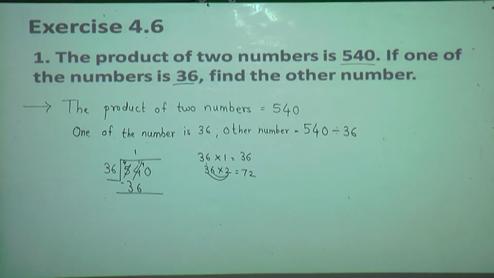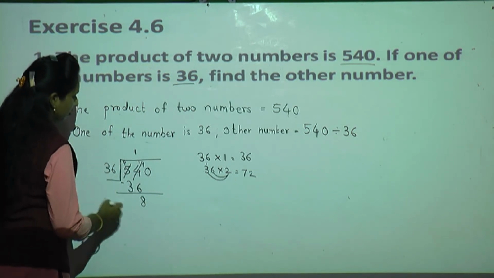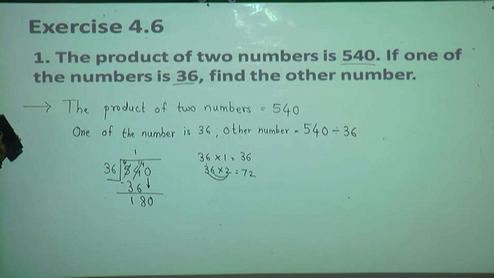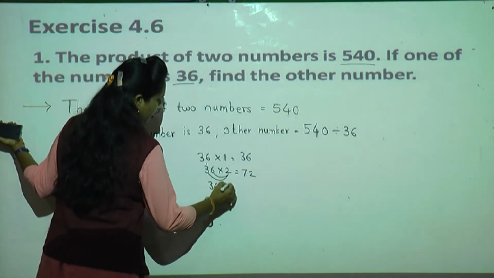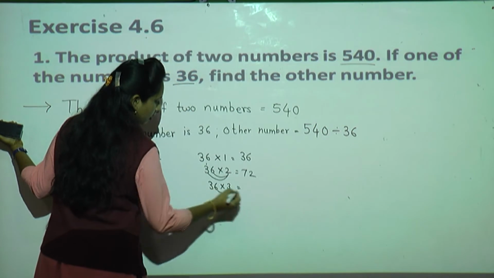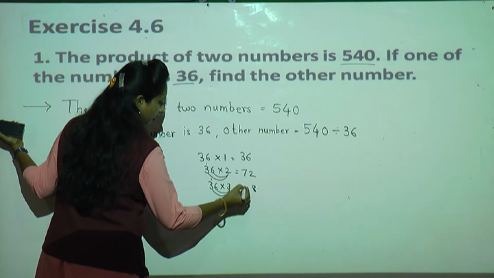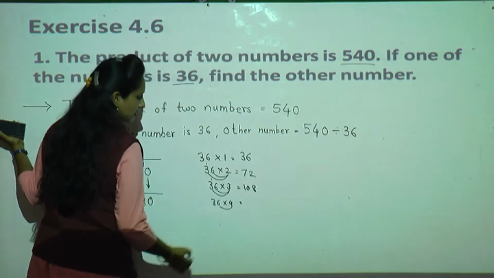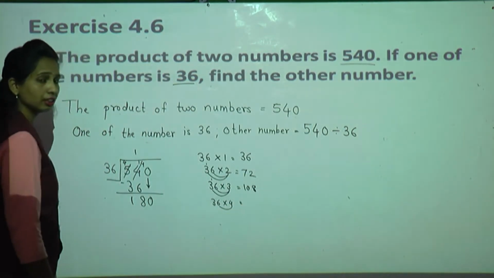Now 14 minus 6. Come on everyone, do it by your own. Yes. 8. Now 4 minus 3 is 1. Now bring down the next number, that is 0. Now we have to see 18 is there or what in 36 table. Now I'll continue the table. 3 6s are 18, carry 1. 3 3s are 9, 9 plus 1, 10. Next I'll go. 4 6s are, yes, tell me, 24.